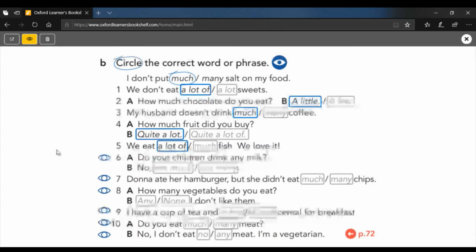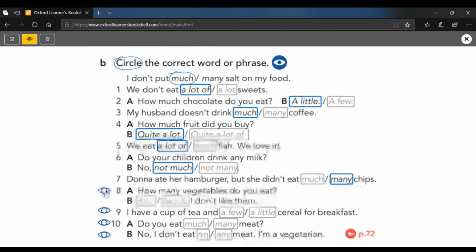Do your children drink any milk? No, not much. That's not much milk. Not many children. Okay. Donna ate her hamburger, but she didn't eat many chips. S on the end. We can count chips. How many vegetables do you eat? Well, this is actually 0, so it's none. Okay. Don't forget, any goes with not. Yeah. How many vegetables do you eat? None. I don't like them.